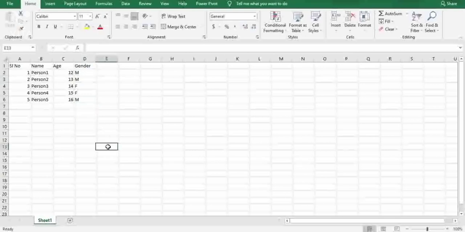So friends, now you can clearly see here that I've successfully created a table with the heading as SL number, name, age, gender, and followed by the data. What I will do, friends, I'll just select this all and I will align this.